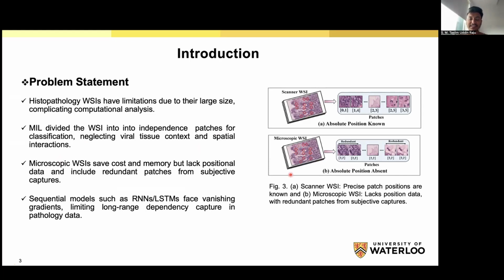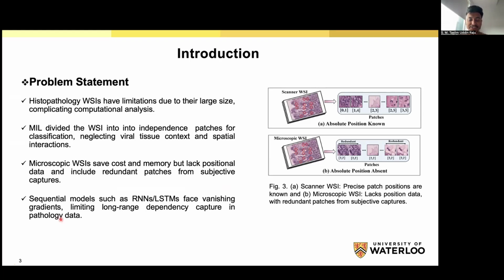But the microscopic whole slide image saves cost and memory. The problem is here: it leads to a lack of position information, and it also generates redundant patches due to the subjective capture of pathologists. If the pathologist thinks there is a high chance of captions for particular regions, then the pathologist extracts more patches from these regions. So it increases the redundant patches. So we try to solve these problems.